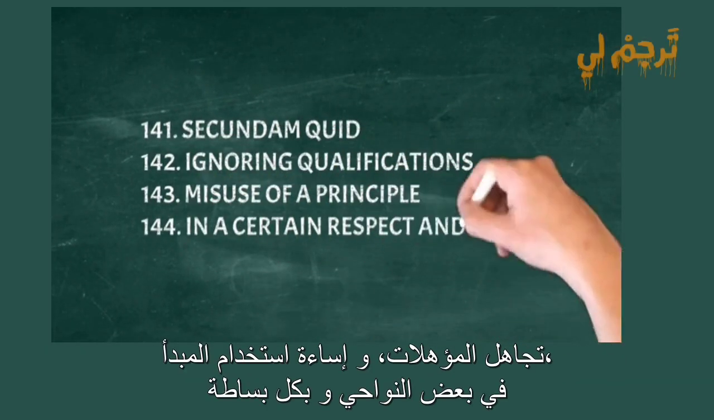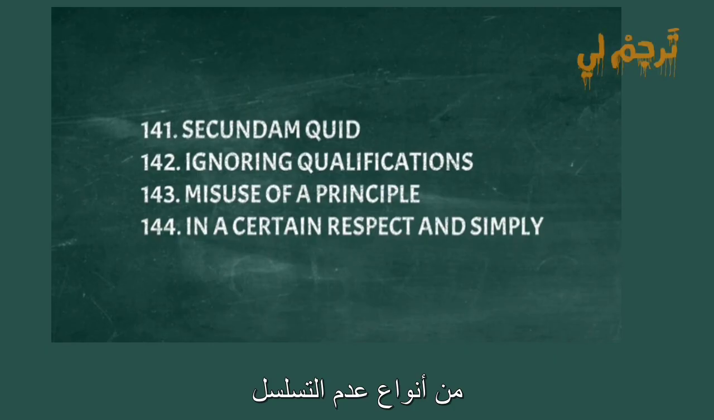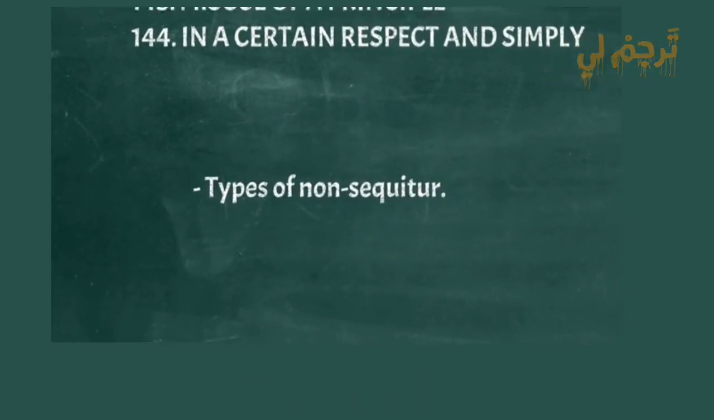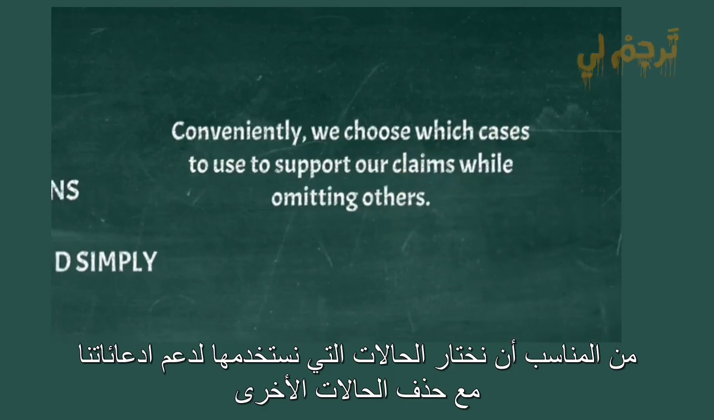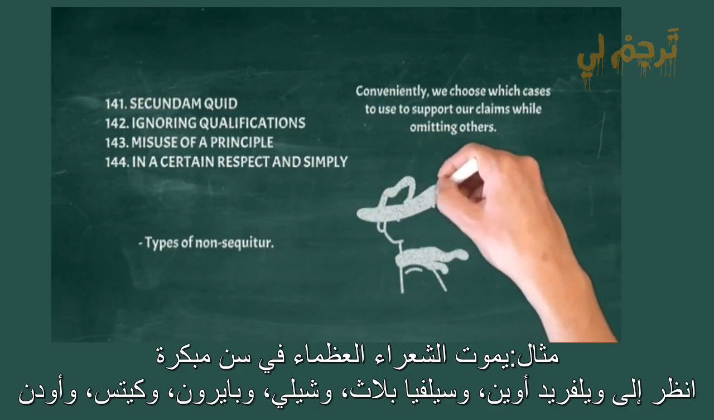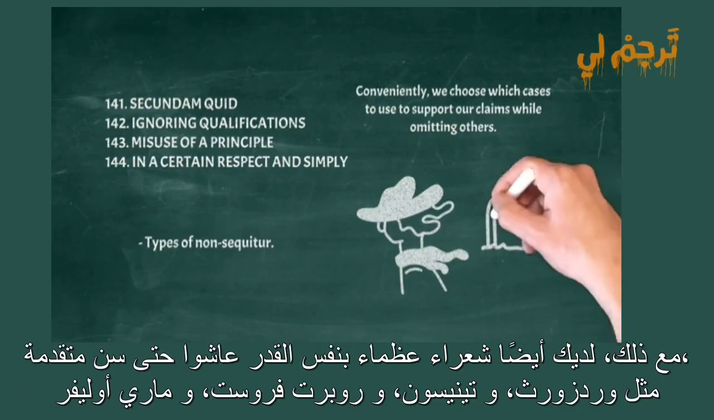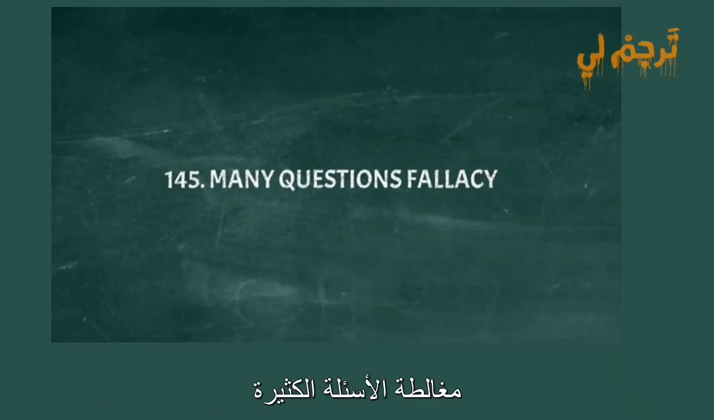Secundum quid, ignoring qualifications, misuse of a principle, in a certain respect and simply. Types of non sequitur. Conveniently, we choose which cases to use to support our claims while omitting others. Example: great poets die young. Look at Wilfred Owen, Sylvia Plath, Shelley, Byron, Keats, and Auden. However, you also have equally great poets who lived to a ripe old age, like Wordsworth, Tennyson, Robert Frost, and Mary Oliver.